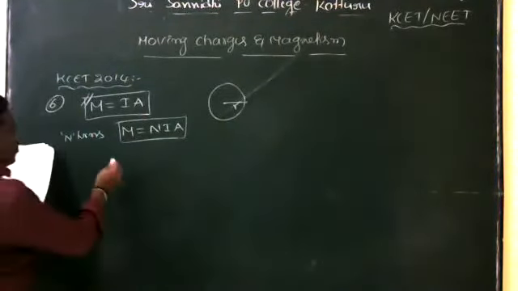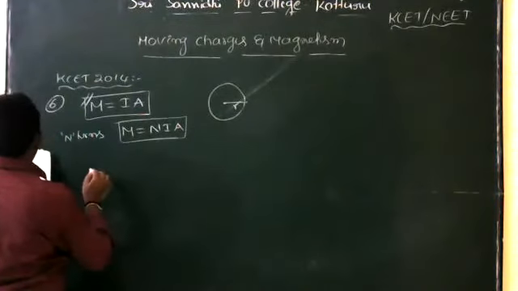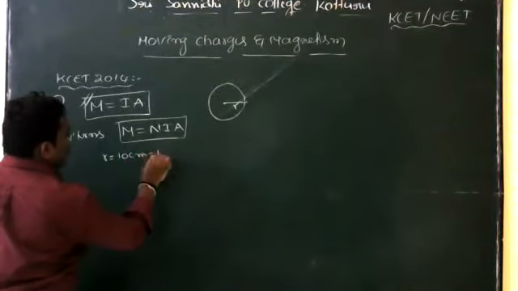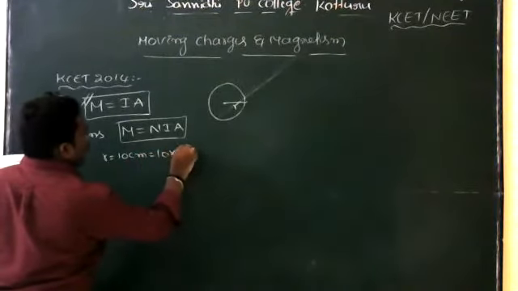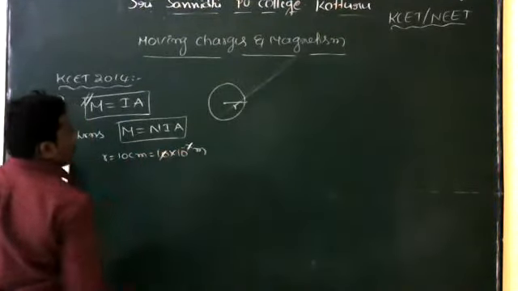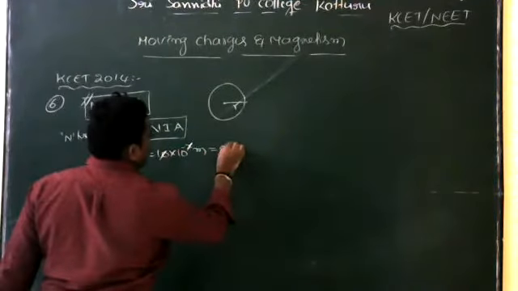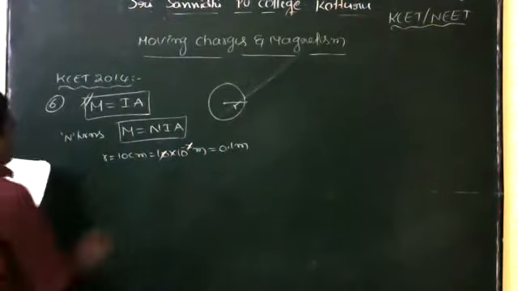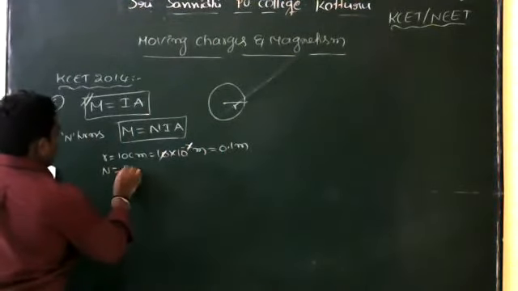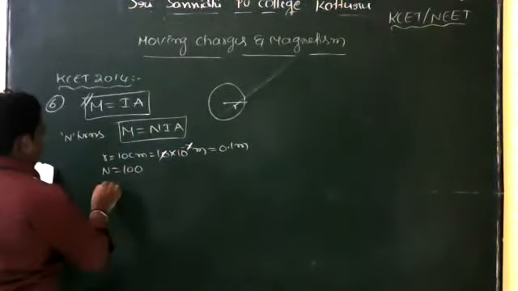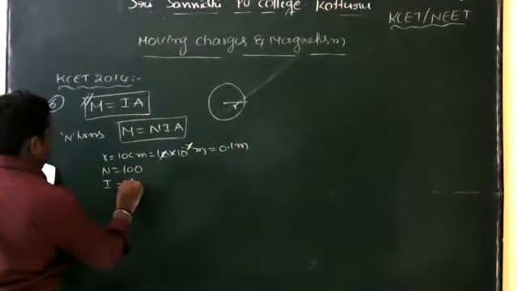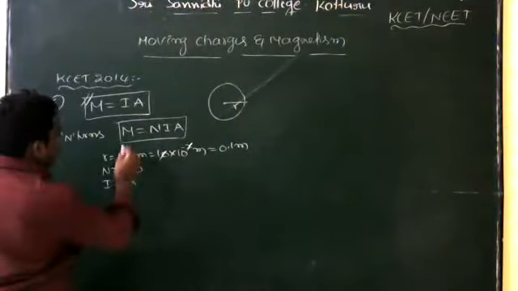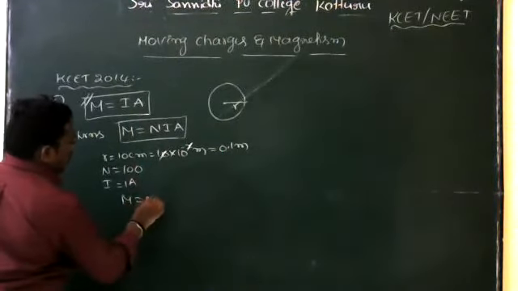So by using this formula, first of all, given the condition, radius R is equal to 10 centimeter. So 10 into 10 to the power of minus 2 meter, 10 plus 1 minus 1 cancel. This is equal to 0.1 meter. So this is the value of R. So next number of turns, N is equal to 100. So next current, I is equal to 1 ampere. Okay. So now then substitute the values, M is equal to N into I.